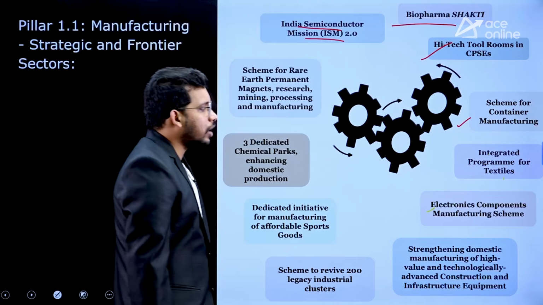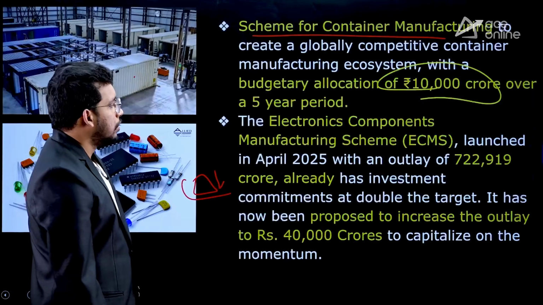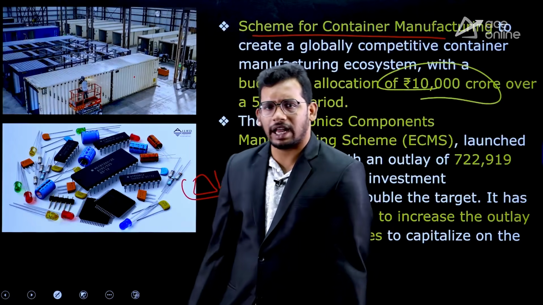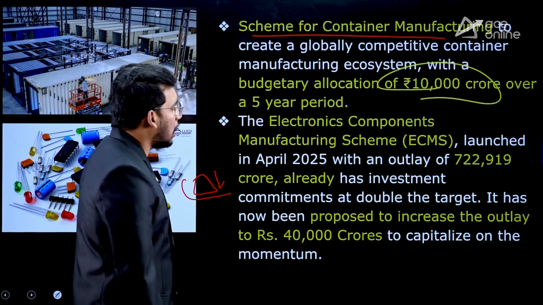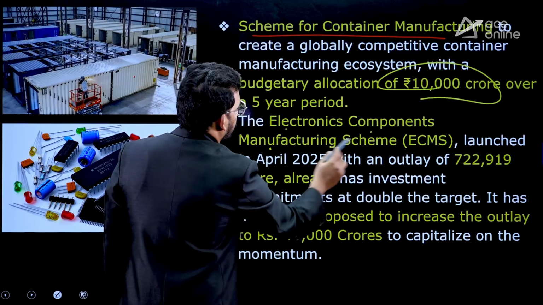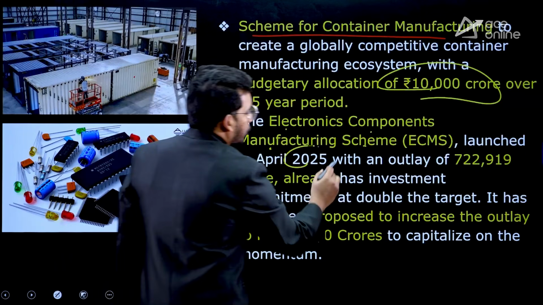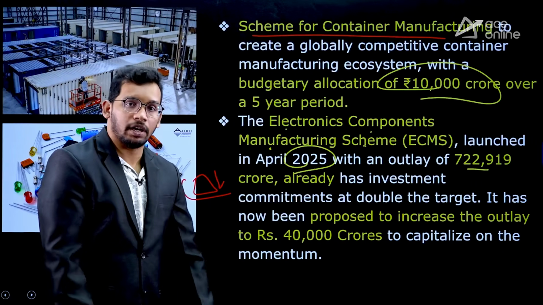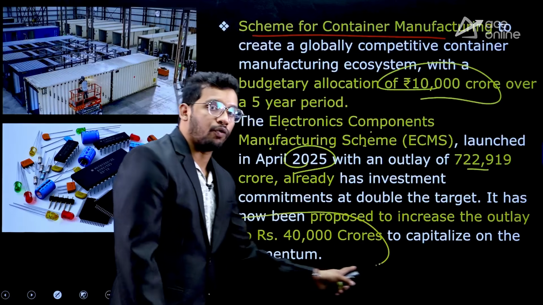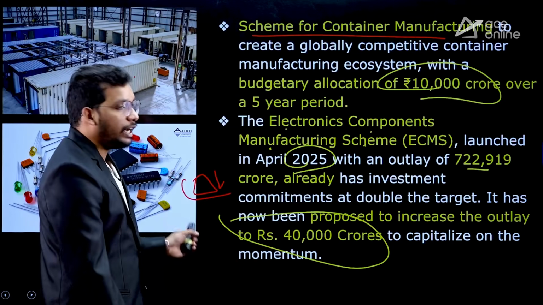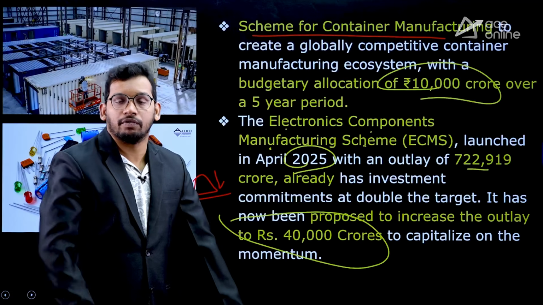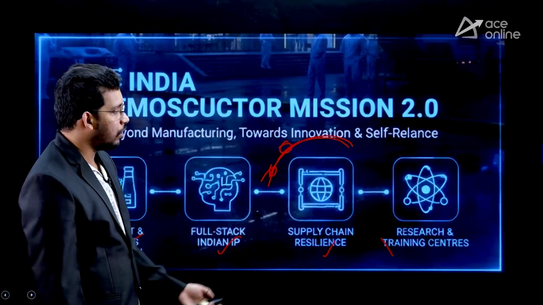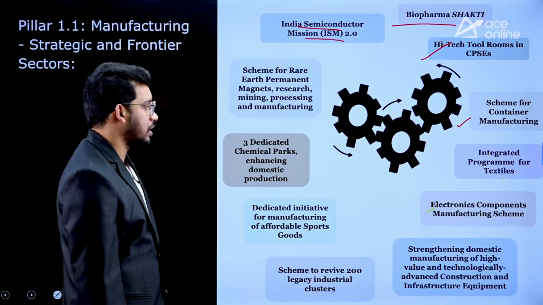Next, the electronic components manufacturing scheme. So there are a lot of electronic components like plugs, transistors, all these things. Now government has already launched the electronic components manufacturing scheme in 2025 with an outlay of 7,22,919 crore. Already we launched this. Now it is going to be extended by 40,000 more crores so that we develop more electronic components within India. So we can have exports, we can also reduce our dependency on imports. So that is one more scheme launched, the electronic components manufacturing scheme.